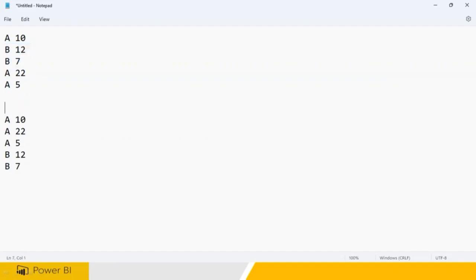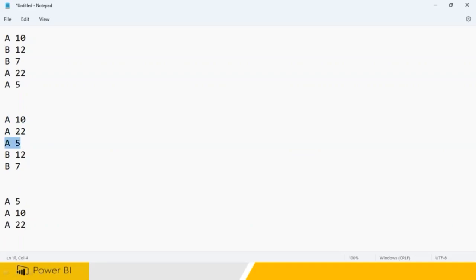What is sorting based on the first column? So this first column got sorted. But within the first column, I wanted to sort the second column, let us say in ascending order. First column ascending, second column ascending means this data will come first. This data will come second because this column is in ascending order. Within that, if you sort the second column in descending order, this data will come, this data next, this data next. So this is the difference between column number 1 sorting and column number 1 and 2 sorting.